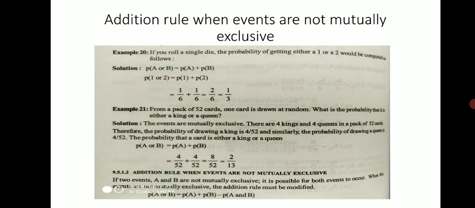Any one of the 4 queens can appear if you draw a card, and similarly any one of the 4 kings can appear. So for both these conditions, 4 out of 52 plus 4 out of 52 is equal to 8 out of 52, which is 2 out of 13, the probability for these two conditions.